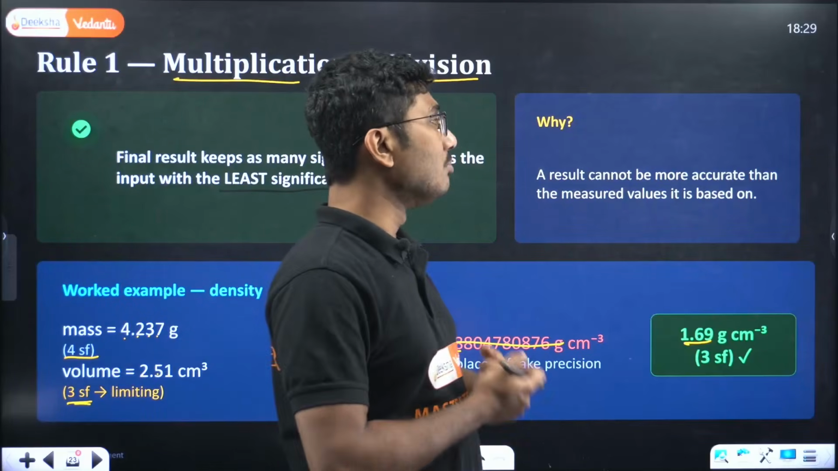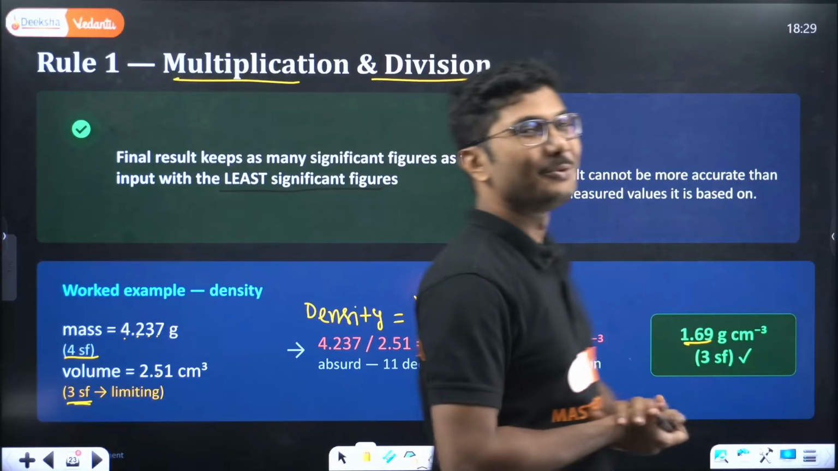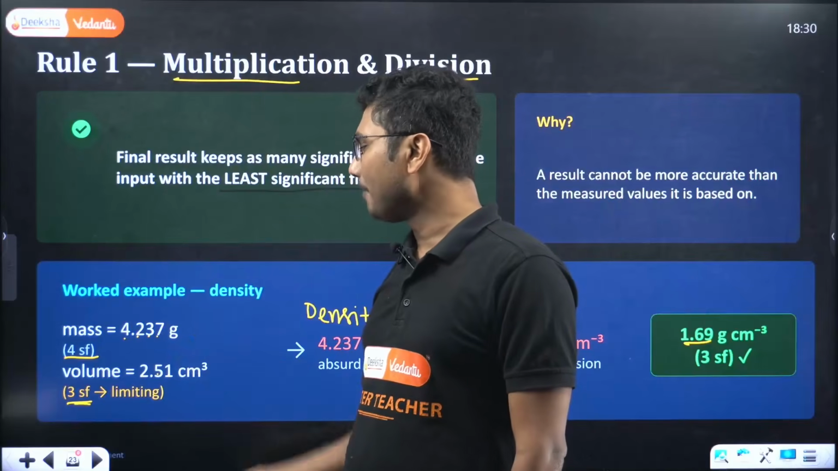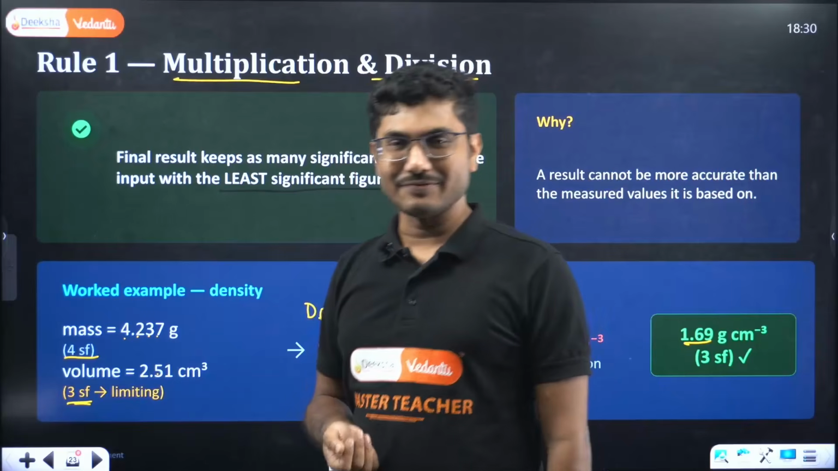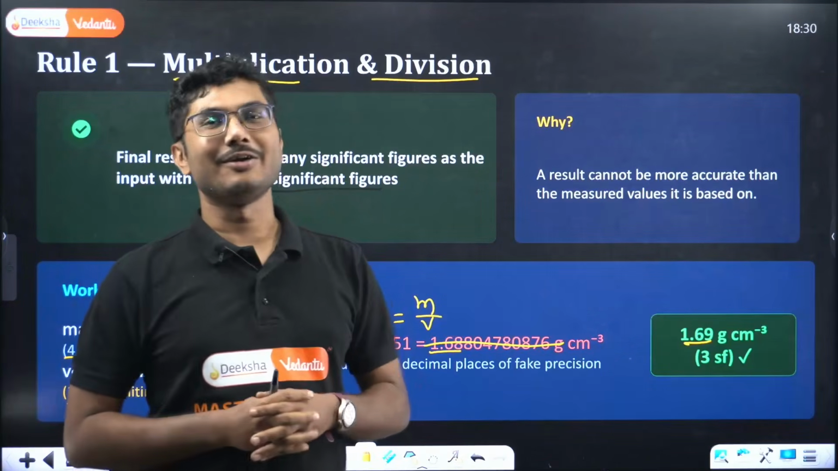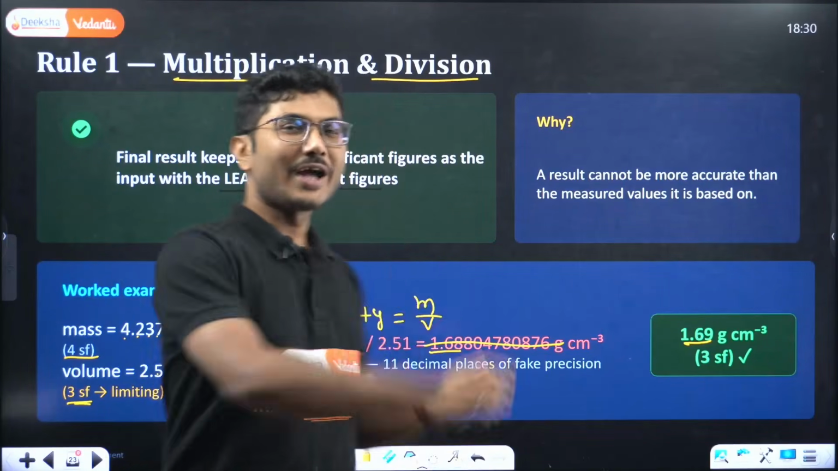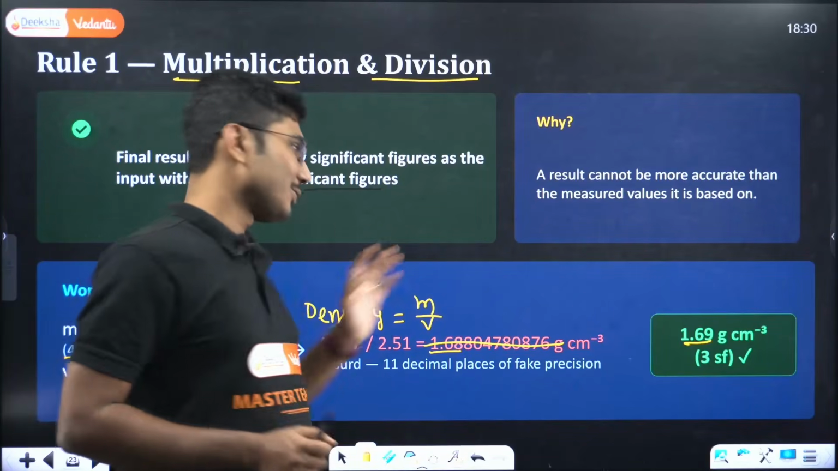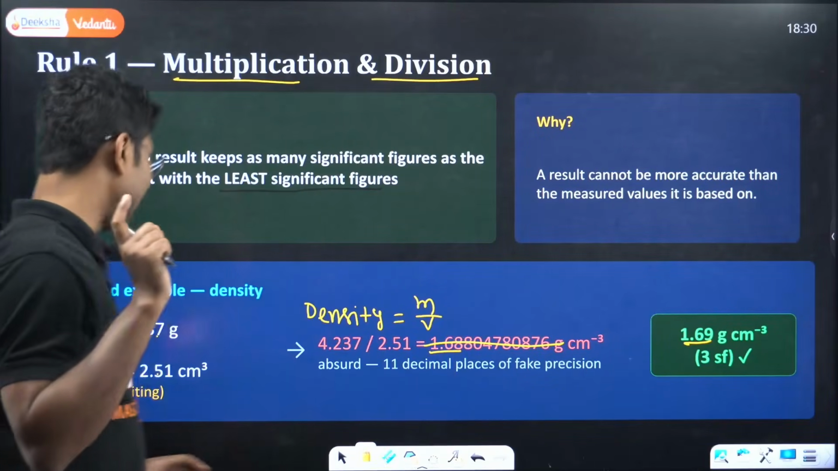A result cannot be more accurate than the measured values. Your input data is 2.51, so it is correct up to 3 significant figures. Your result cannot be more accurate than 3 significant figures. That is the basic logic. You do not need to find more accurate data. Some students tend to write the exact data. You don't need to do that. From now on, you know the scientific reason. Whenever you are calculating, give your result up to the required significant figures only.